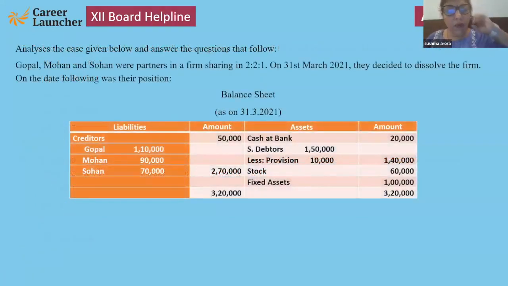Now, again, a very good question. In this question, you will have problems at 3 points that I'll solve for you. I'll give you the answer. Gopal, Mohan, and Sohan were partners. They decided to dissolve the firm. On the date, the following was their position: creditors given, capitals given, cash, debtors minus provision, stock, fixed assets given.